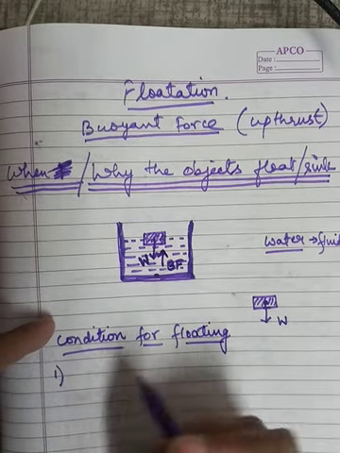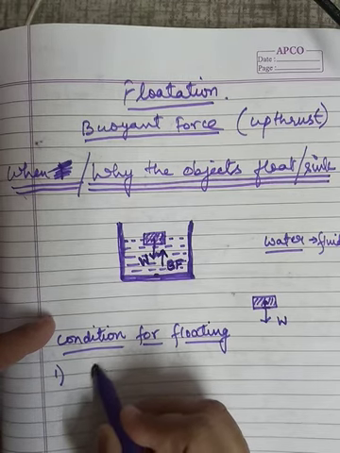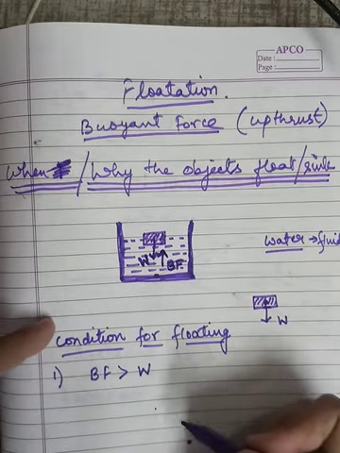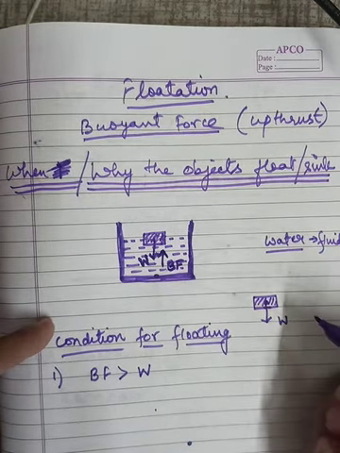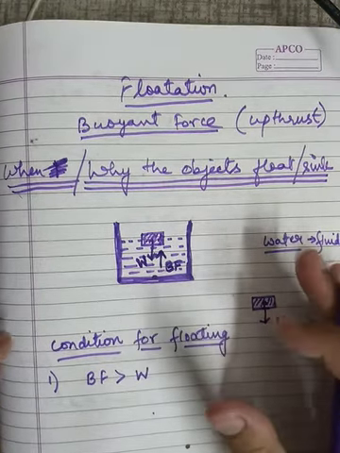First condition is, if the buoyant force is greater than the weight of the object, then the object will float. Okay, this becomes the condition for floating.